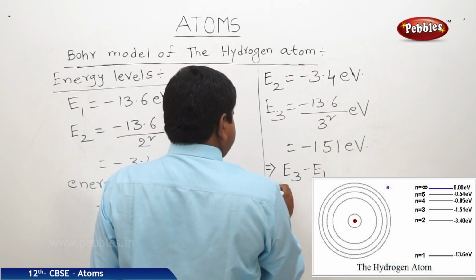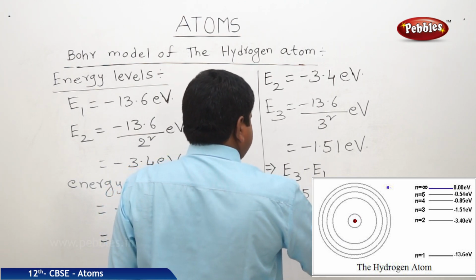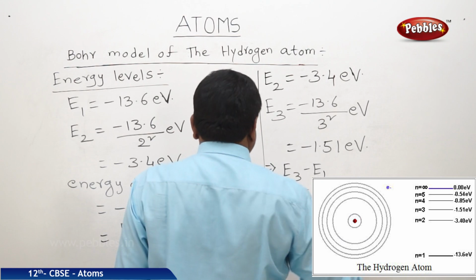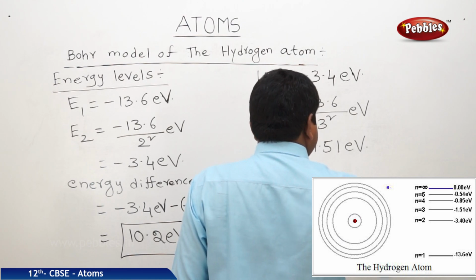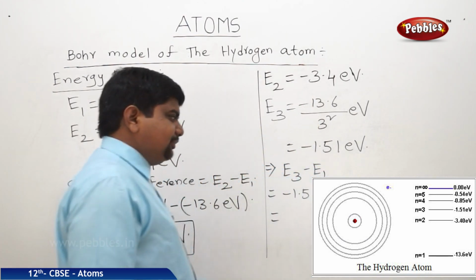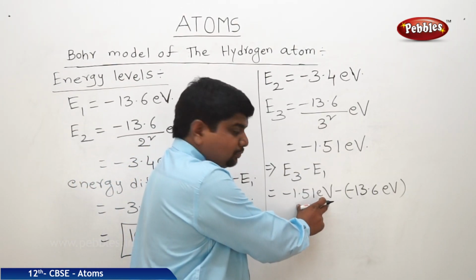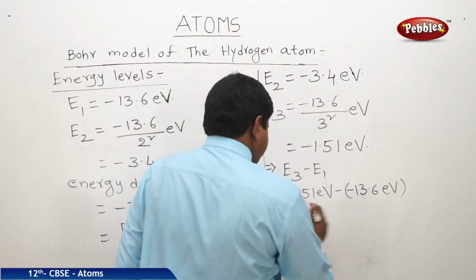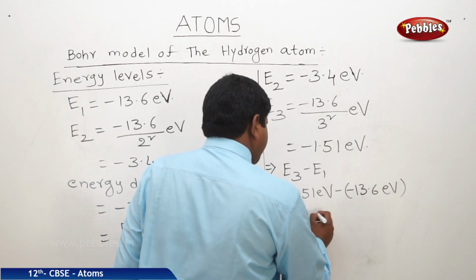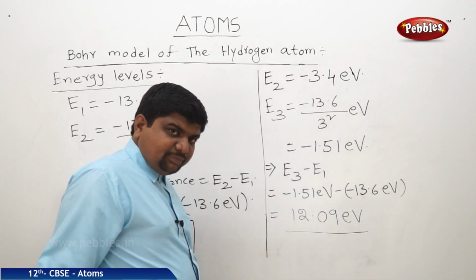E3 minus E1: E3 energy is minus 1.51 eV, minus E1 energy, which is minus 13.6 eV. The difference you will get is plus 12.09 eV. What is the meaning of this one?